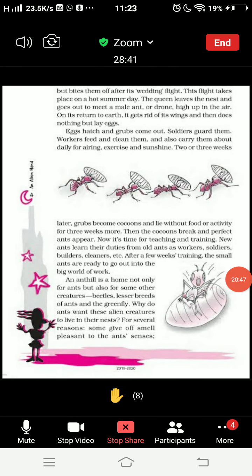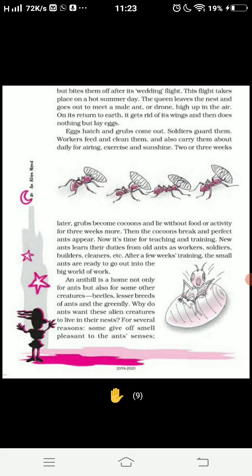So you also open this page. You can find out this answer from this page. You just describe how do grubs grow. So who is ready with their answers? Only 9 students.